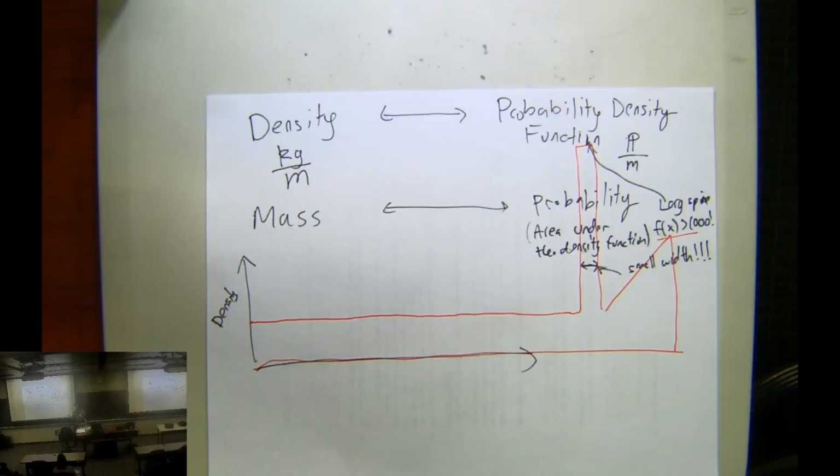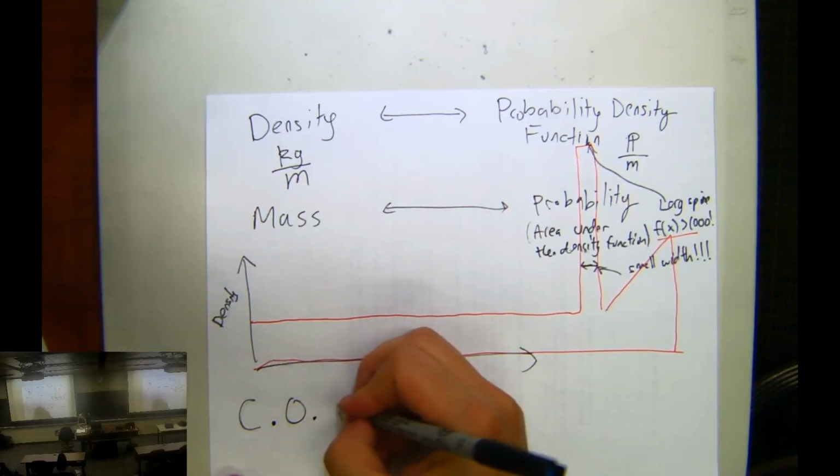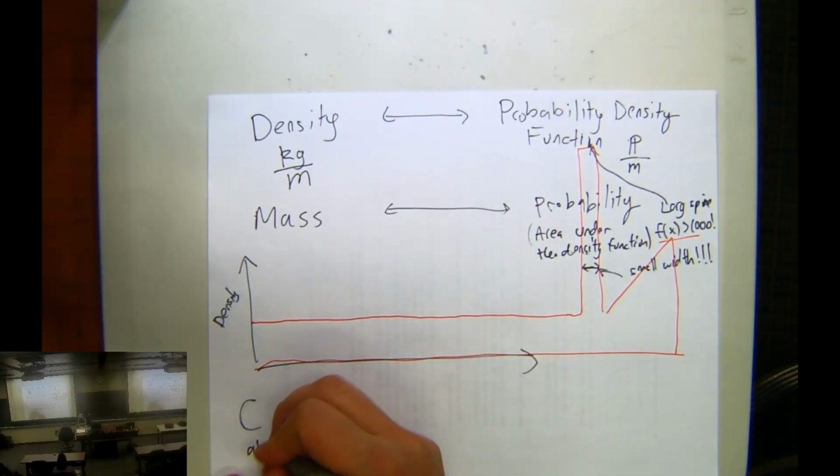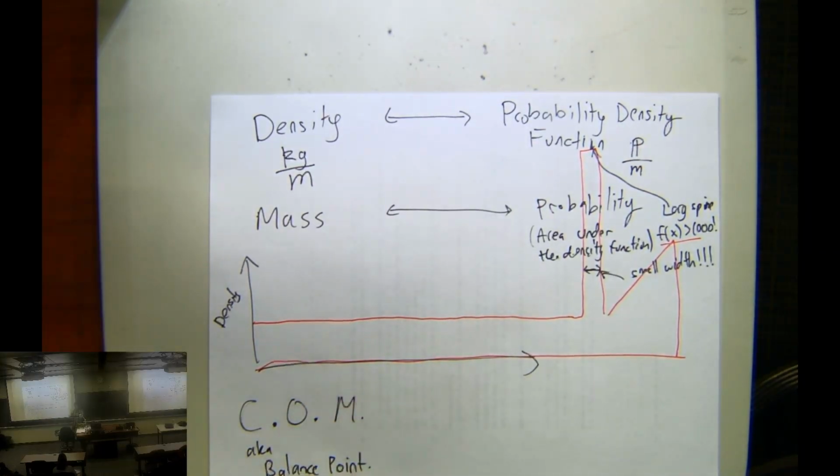I will say there's one extra thing that you can do when you have a real-life object like this, which is you can calculate the balance point. That's called the center of mass. So let's add that to our analogy. The center, the COM, the center of mass, also known as the balance point. And there's a fun way if you have a pipe object like this to calculate the center of mass, is you start one finger on one side and one finger on the other side, and if you bring your fingers together, then they will slowly, naturally find this balance point where the things balance.